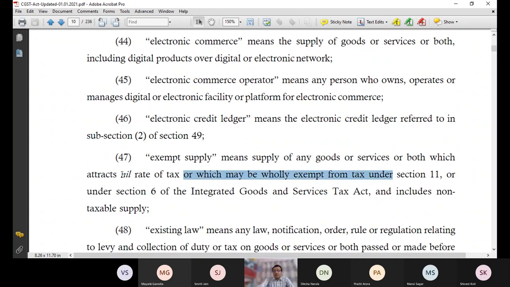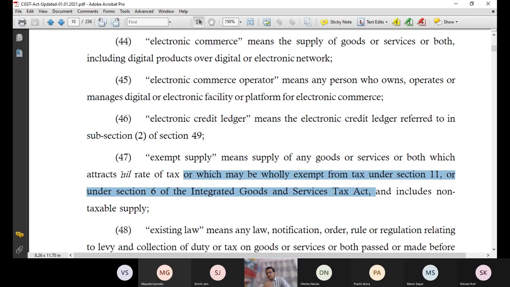Or it may be wholly exempt from tax under section 11. So there may be some supplies where you have 100% exemption. In so many services, like services by educational institutions to the faculty and the students, the services provided by Shri Ram College of Commerce to its students are 100% exempt from tax.